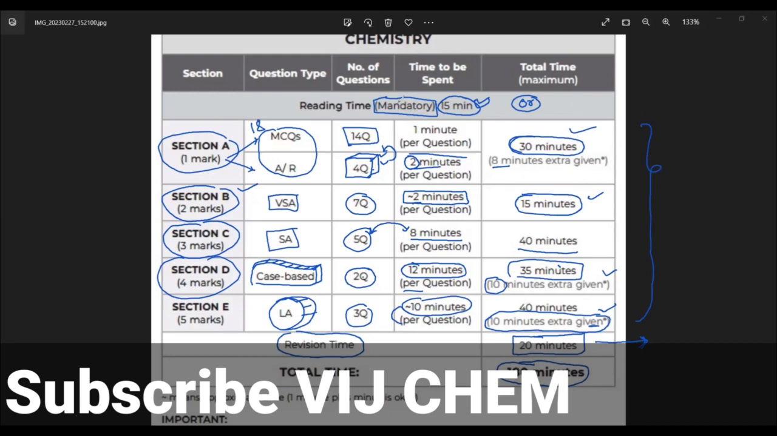So I think all of you will follow this procedure and get good marks in the board exam.